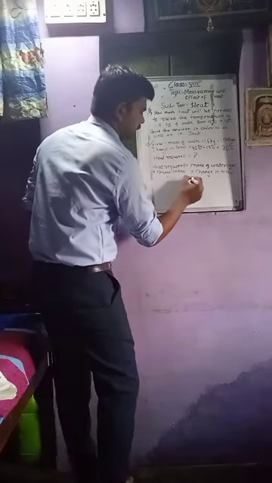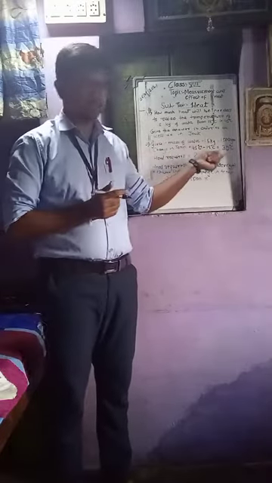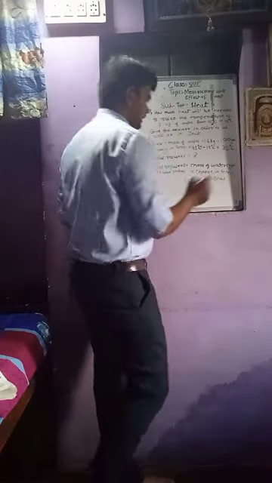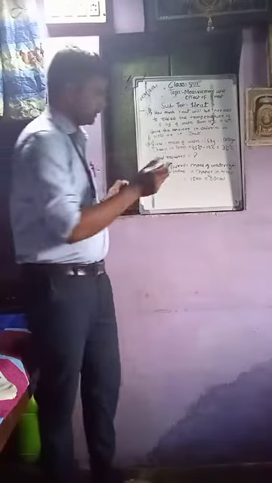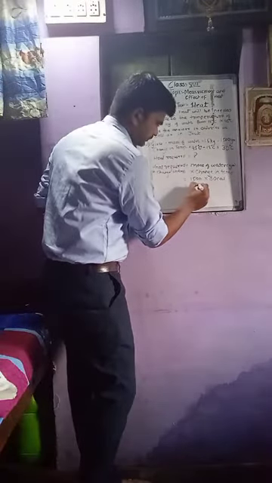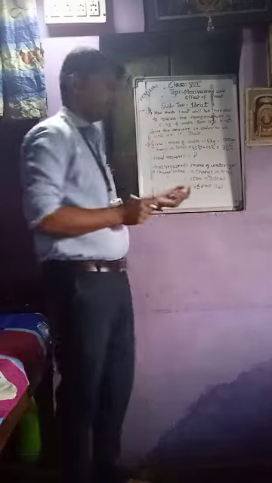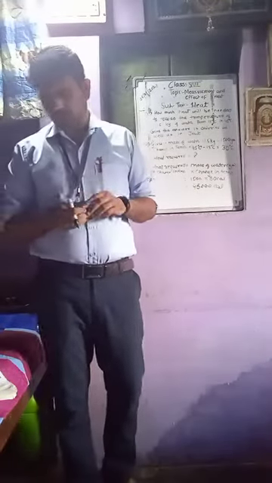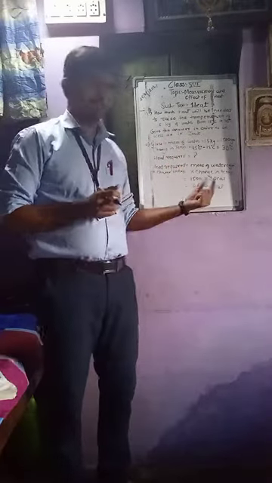What is the mass of water? That is 1500, multiplied by the change in temperature, which is 30 degrees Celsius, meaning 30 calorie. So we get 45,000 calorie. We get the answer in calories, and now we have to convert this answer into joules.